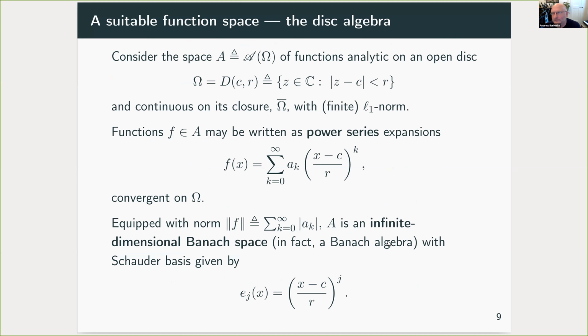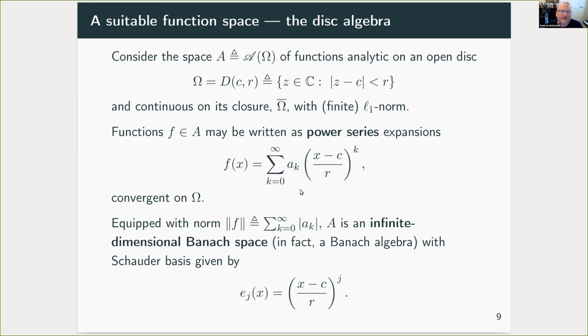In other words, what sort of space would we like to work in? If we think for a while about polynomials, the operation of composition with itself squares the degree of polynomials. So the only polynomial solutions are trivial ones. So we might look rather naturally then at functions which are analytic, so at power series. We immediately then, of course, have to think of what domains do these power series converge on.